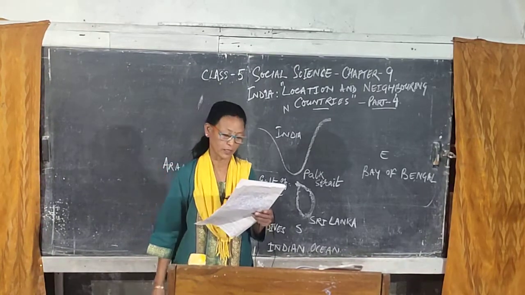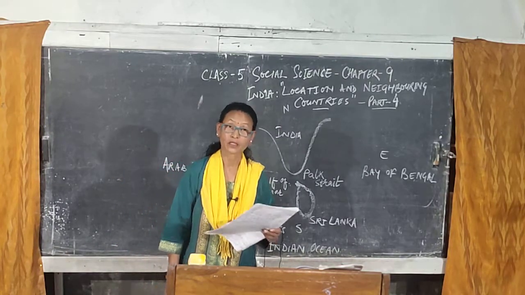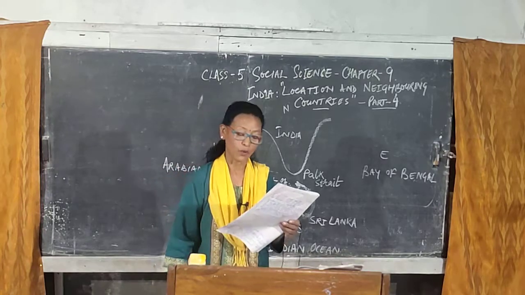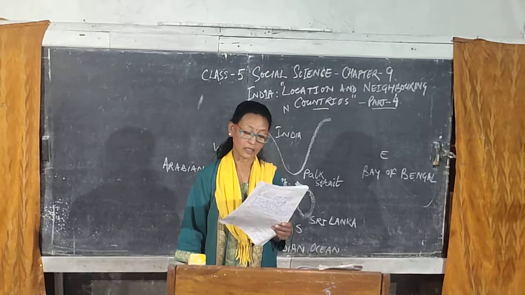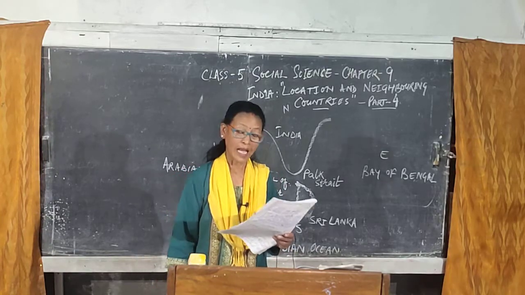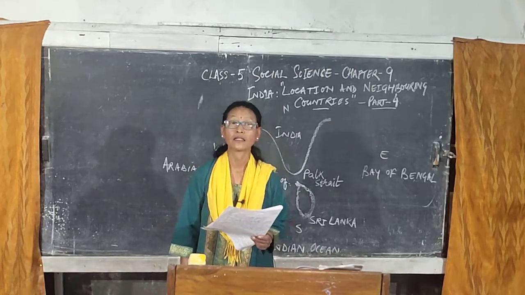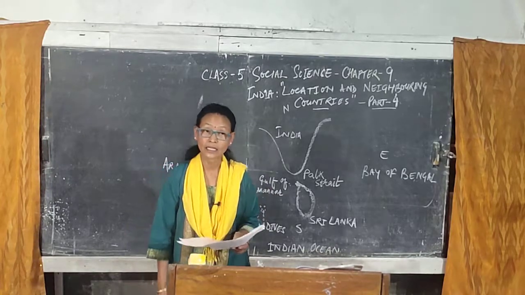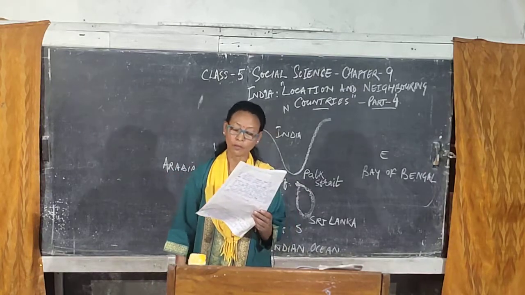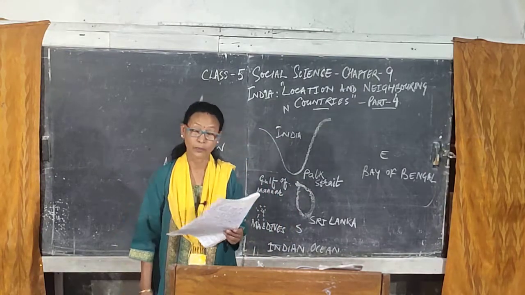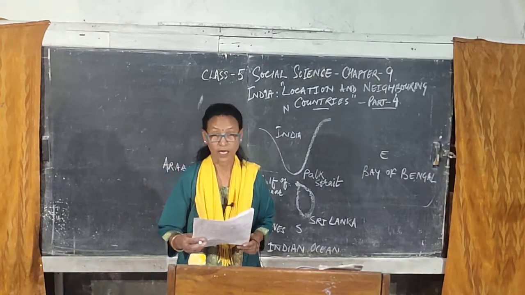Now let's recap once. Sri Lanka, its capital is Colombo and Sri Jayawardenepura Kotte. Its currency is the Sri Lankan rupee and the languages spoken by the people of Sri Lanka are Sinhala and Tamil. It is located in the southeast of India, and the Gulf of Mannar and the Palk Strait separate India from Sri Lanka. So this is all about Sri Lanka.